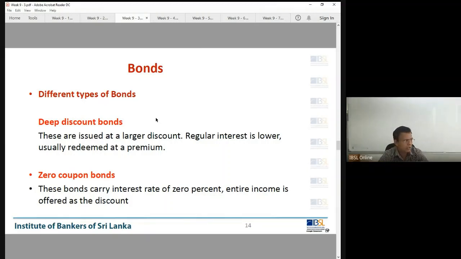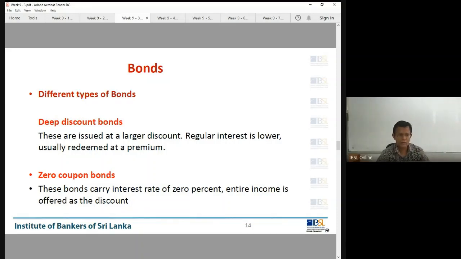Par. Par means 100. Anything you issue at par, that is, this instrument is issued at par. More than 100 we call it what? Premium bond. Less than 100 we call it a discount.